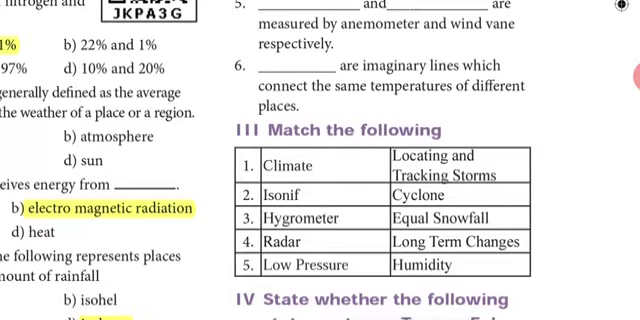Coming to match the following, I'll say the numbers 4, 5, 2, 1, 3. So first one, climate, that means long term changes. Second one, isonif, that means places having equal amount of snowfall. Third one, hygrometer, which measures the humidity. Fourth one, radar is used for locating and tracking storms. And fifth one, low pressure. Low pressure in the center indicates cyclone, high pressure in the center indicates anticyclone.